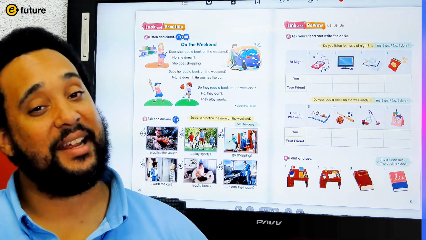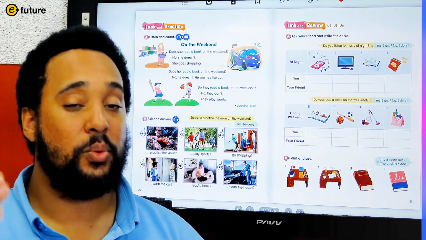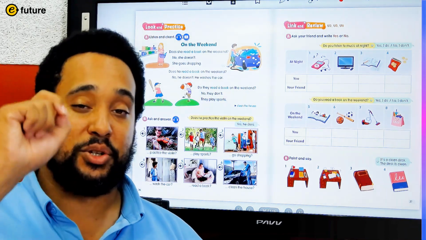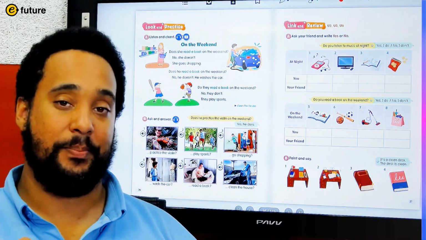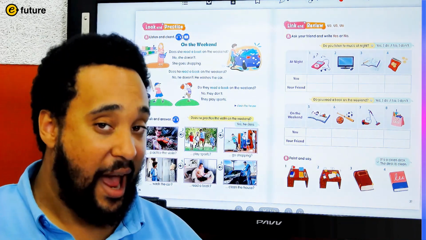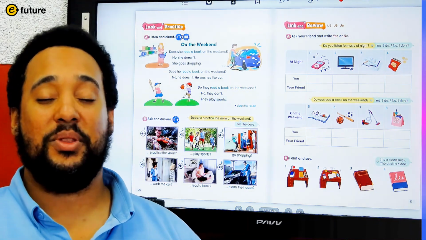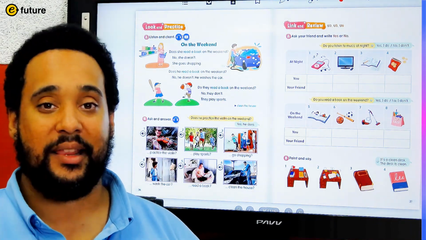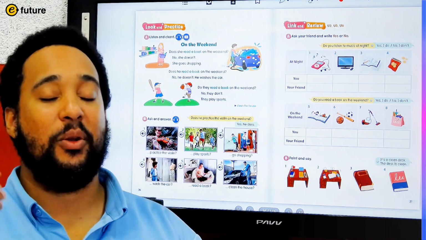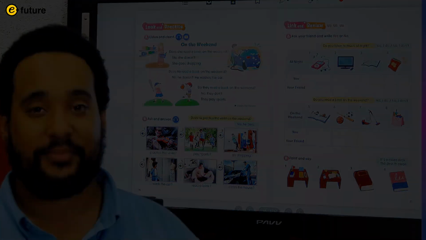So it's not at night this time, it is on the weekend. Do you read a book on the weekend? So first, write yes or no. Then find a different person, somebody you haven't talked to yet, and ask them if they do these things on the weekend and write their answers. All right, and then we will share the things that our friends told us.